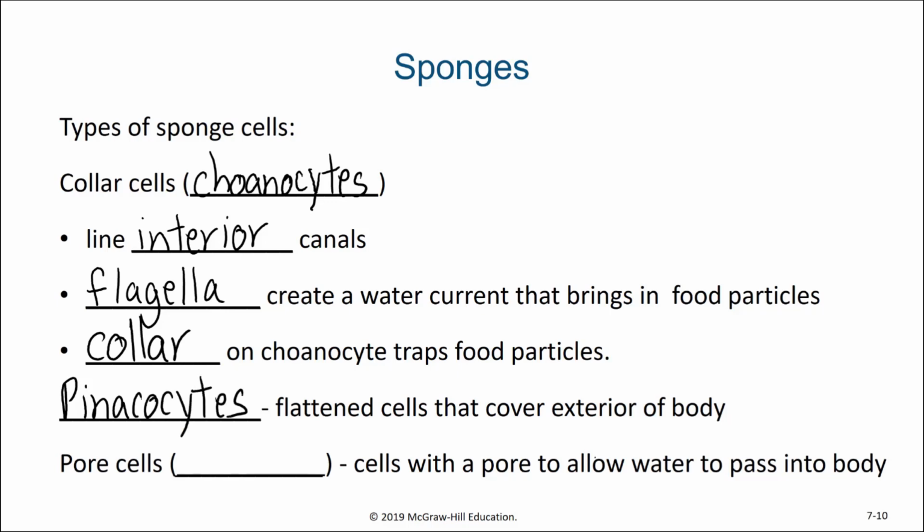And these are flattened cells that cover the exterior of the body, almost like a layer of skin or a layer of protection. Another type of cell in the sponges are the porocytes. And these porocytes can regulate the amount of water entering the sponge at different areas.